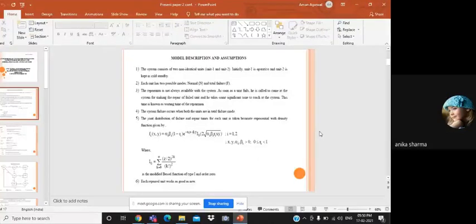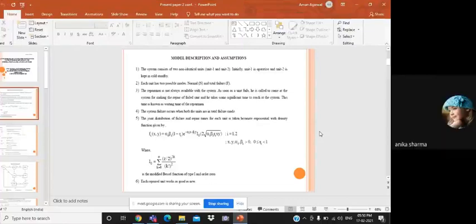The system consists of two non-identical units, Unit 1 and Unit 2. Initially, Unit 1 is operative and Unit 2 is kept in cold standby. Each unit has two possible modes, normal and total failure. The repairman is not always available with the system. As soon as a unit fails, he is called to come to the system to repair the unit, and he takes some significant time to reach the system. This time is known as the waiting time of the repairman.